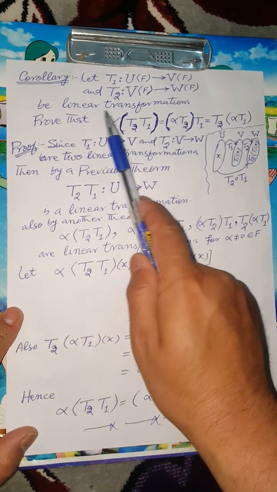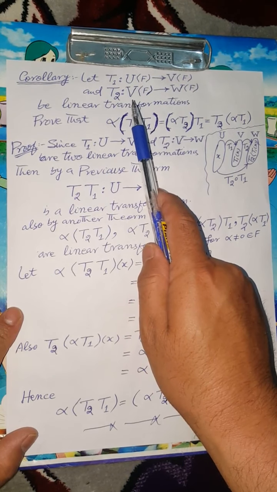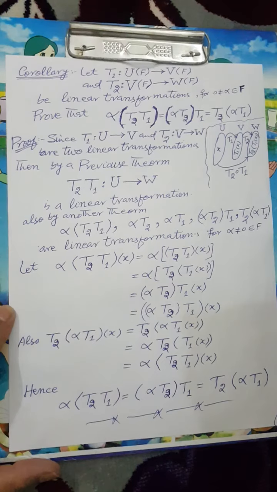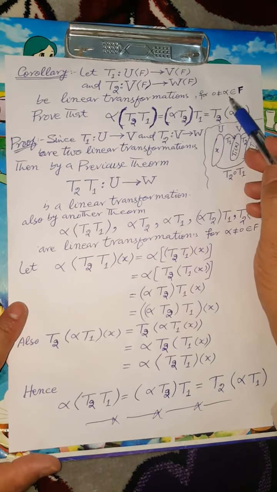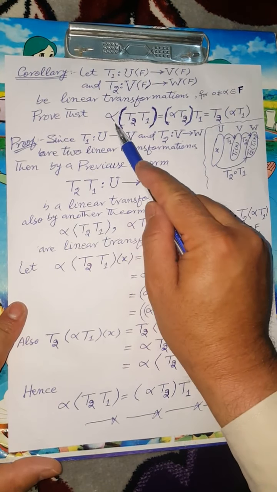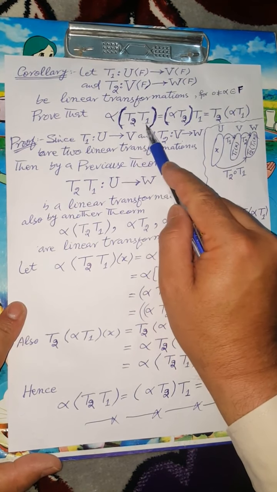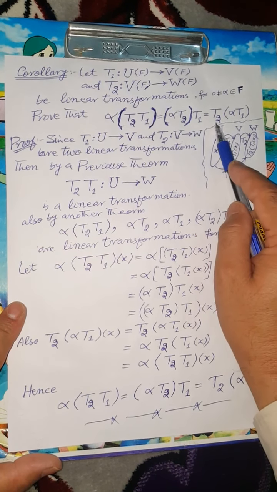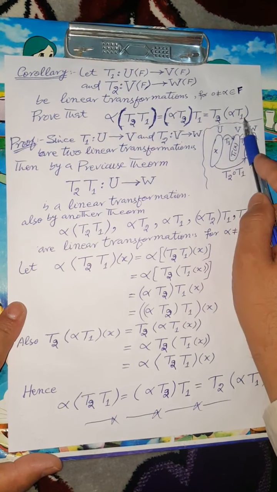Our next theorem: let T1 be a linear transformation from the vector space U to the vector space V over the same field F. T2 is a linear transformation from the vector space V to the vector space W over the same field F. And alpha is a non-zero scalar. Then prove that alpha multiplied by the composition of T2 and T1 is equal to the composition of alpha T2 and T1, which is also equal to the composition of T2 and alpha T1.